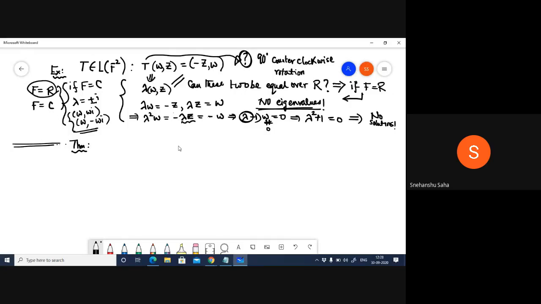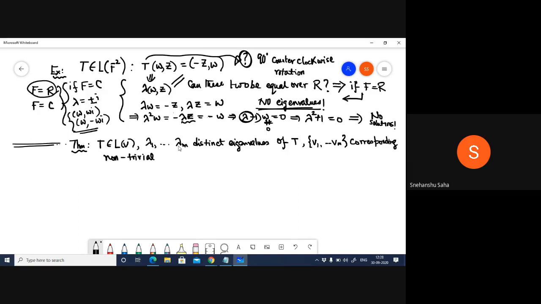this theorem. Let T be an operator, and suppose that lambda 1 through lambda n are distinct eigenvalues of T, and v1 through vm are the corresponding non-trivial eigenvectors. Then